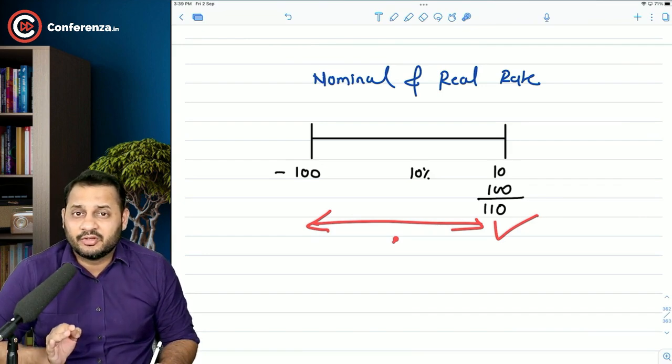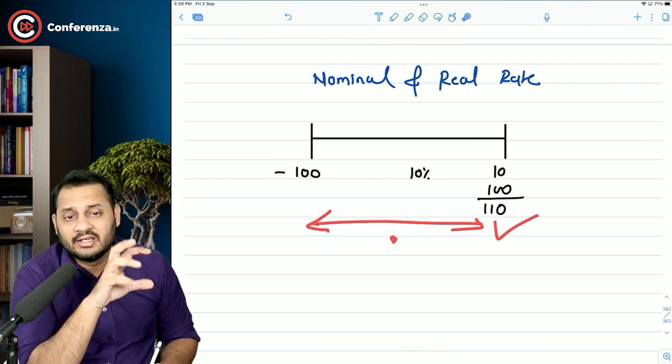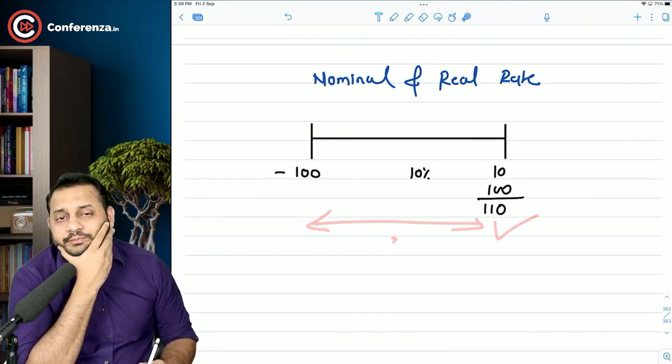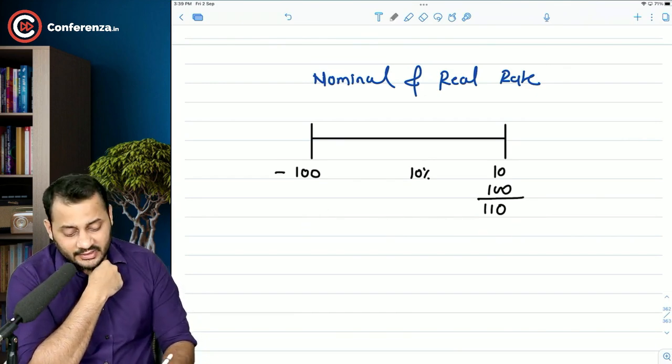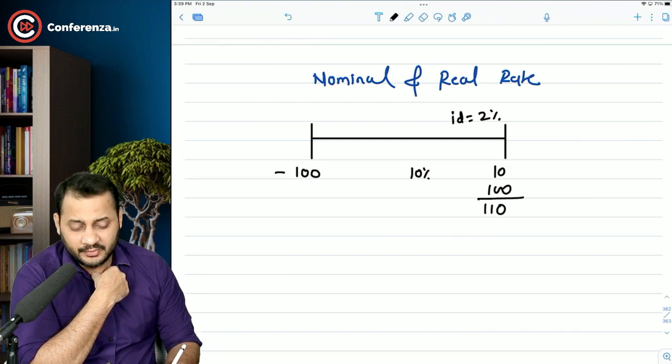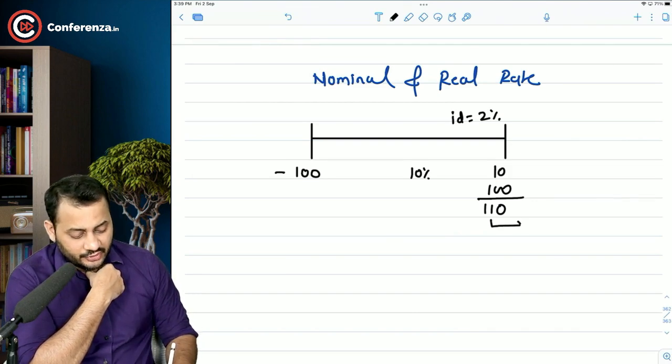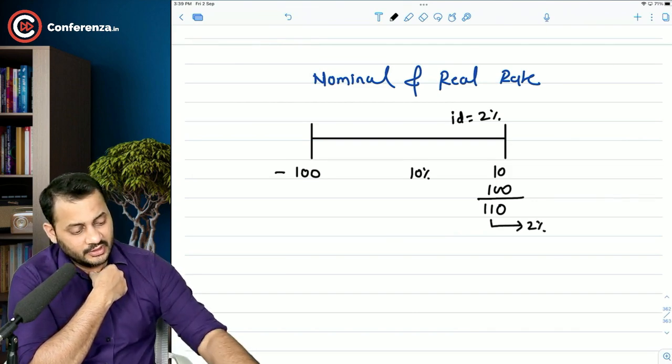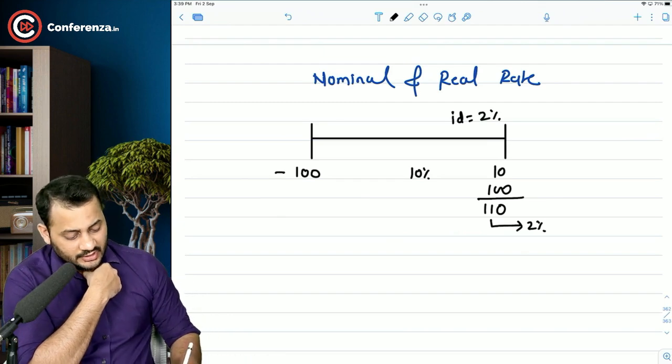Inflation eats up your return. Inflation decreases the value of your currency. Now, practically speaking, if I say that the inflation during this year is, let's say, 2%, then what will happen? I can reduce 2% out of this. 110 minus 2%, and the answer will be 107.8.